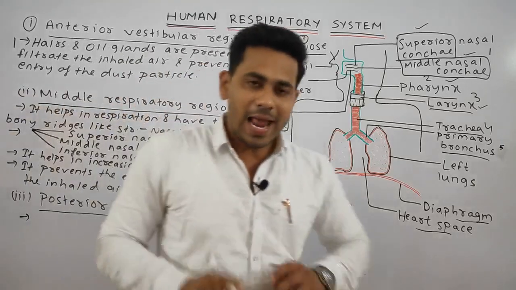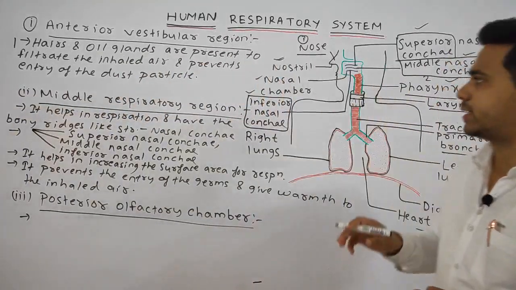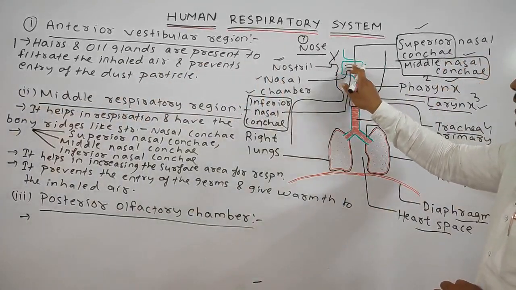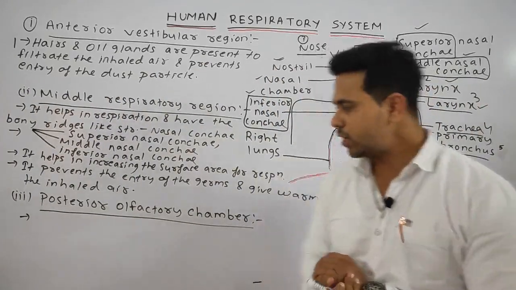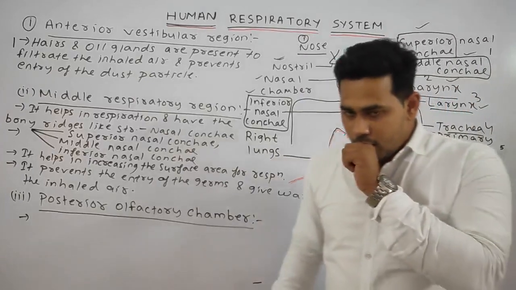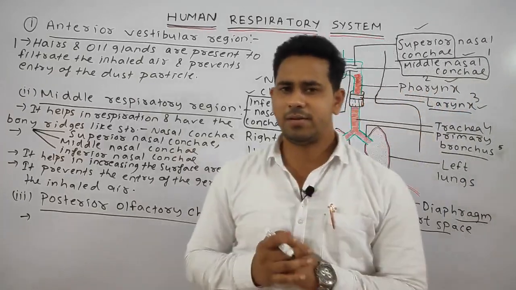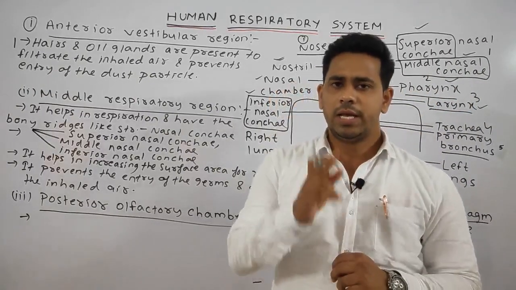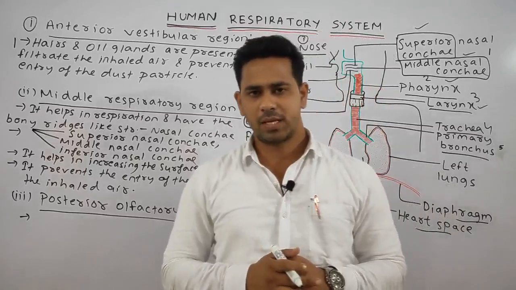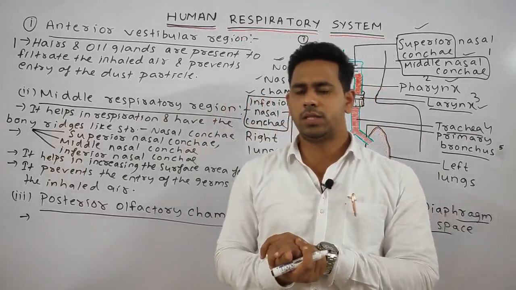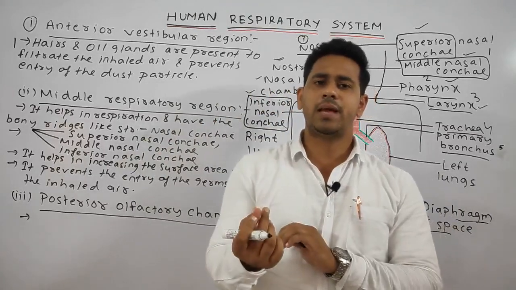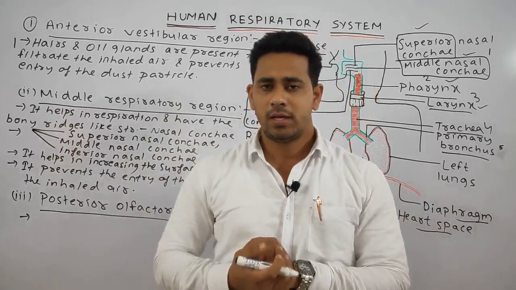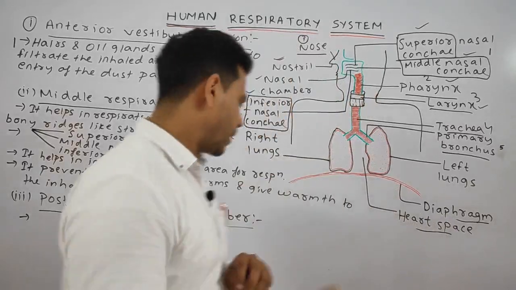Okay, students. And lastly, the divisions are the anterior region, the middle region and the posterior region, that is your olfactory region or the posterior olfactory chamber. It is lined by the Schneiderian columnar neuroepithelium membrane. Just remember the term, nothing to be confused about. Schneiderian means it is a type of membrane which helps to identify the various types of smell. So we can write our next point.